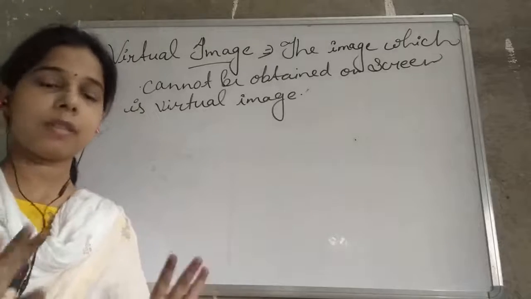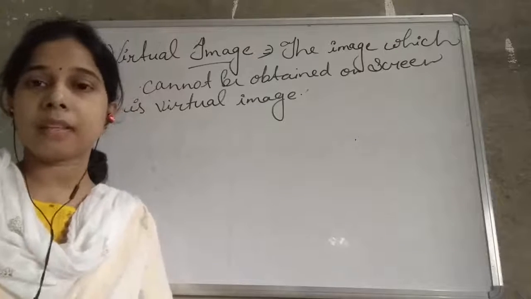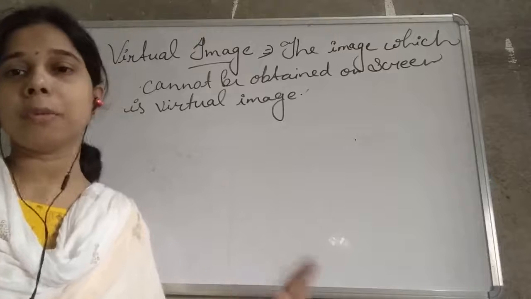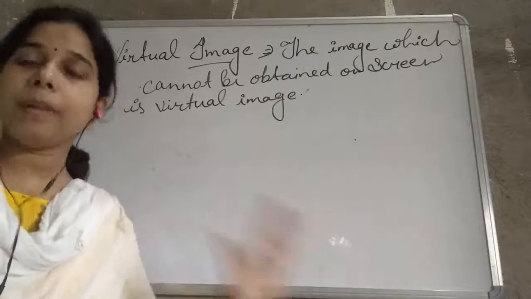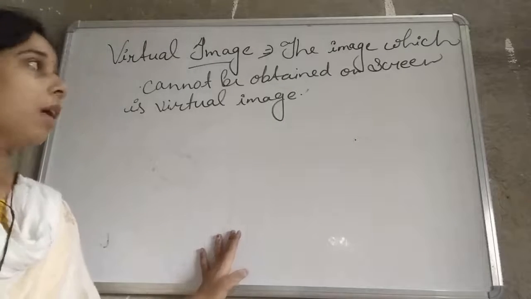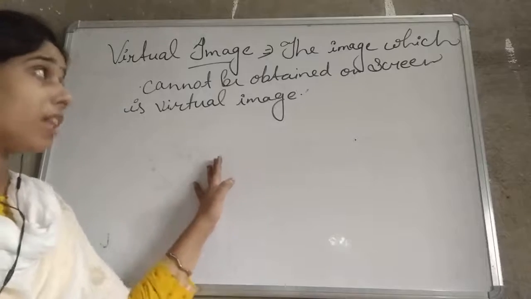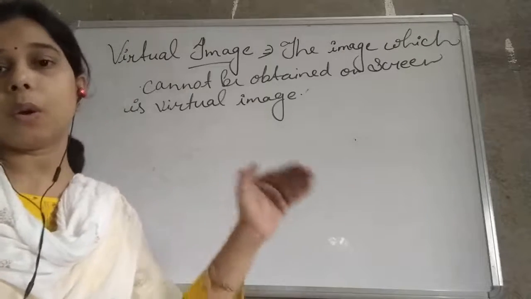Until you are standing in front of the mirror, there will be an image. As you move aside, no image is formed in the mirror. This is a kind of temporary image. It means the image is not present on the screen; the image cannot be obtained on the screen.